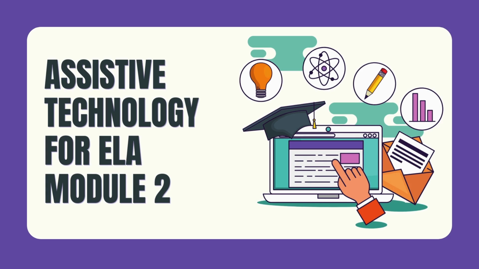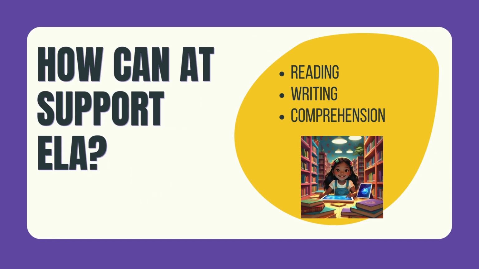The primary focus is on software because of the ease and access. So how can we support ELA through reading, writing, comprehension? The next few slides will introduce you to easy entry points on ways to support the diverse learning needs in an ELA classroom.